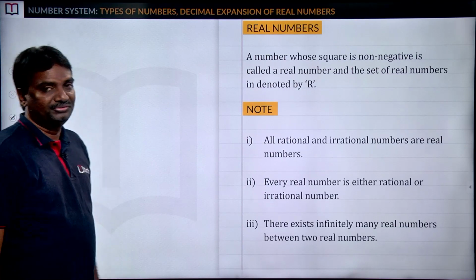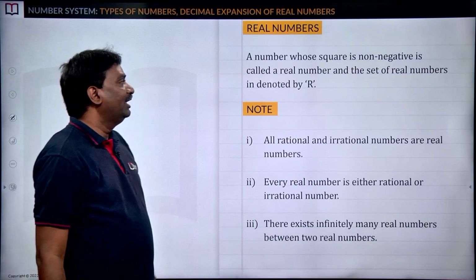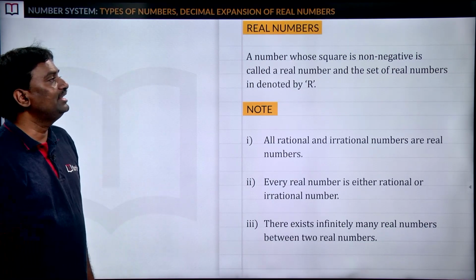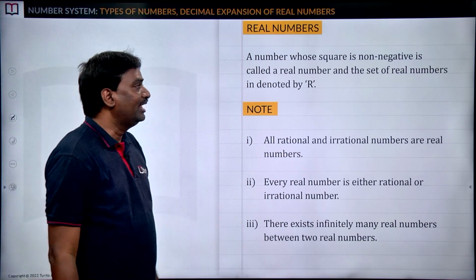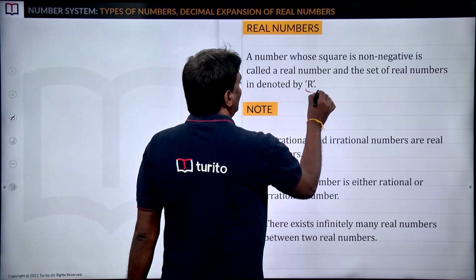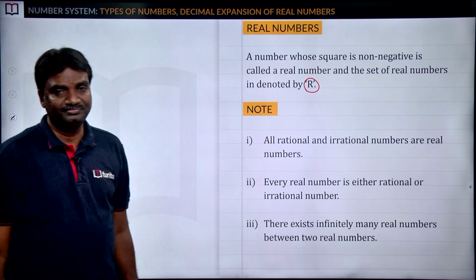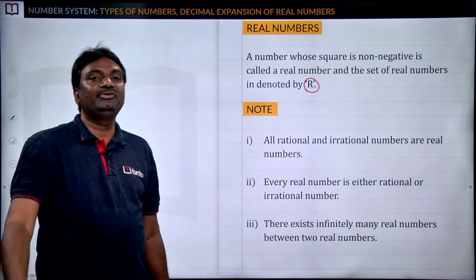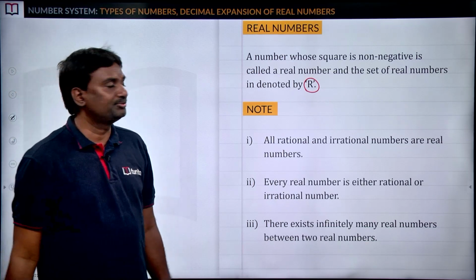Next, real numbers. So how can you say one number is a real number? A number whose square is non-negative is called a real number, and the set of real numbers is denoted by capital R. So the real number system is the largest number system. In real numbers only we have integers, natural numbers, rational numbers or irrational numbers.